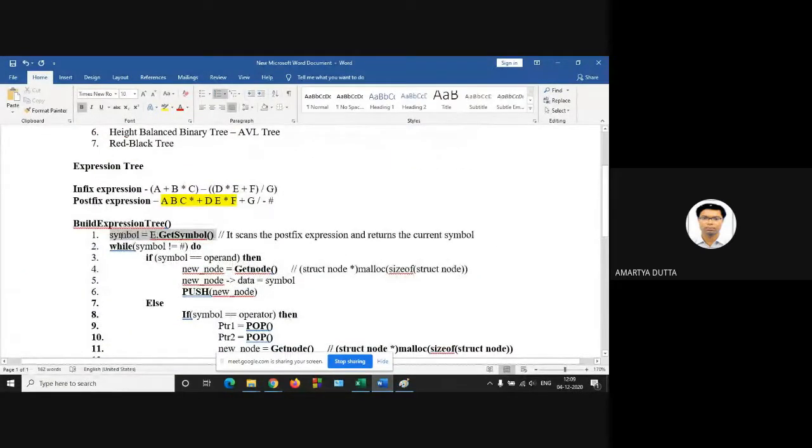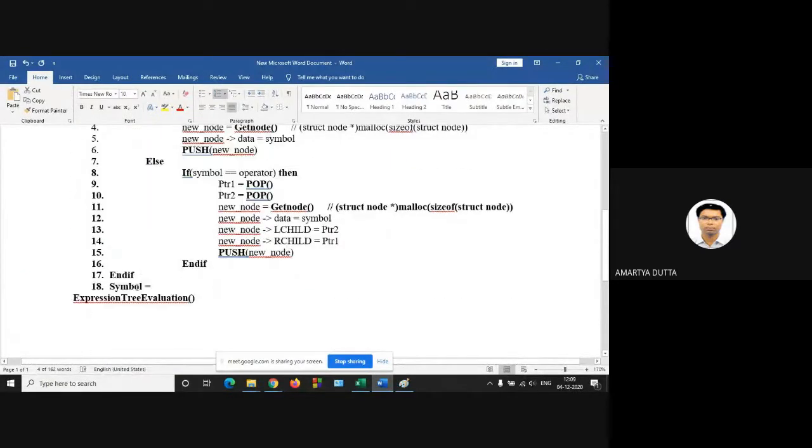Symbol is equal to E dot get symbol function.